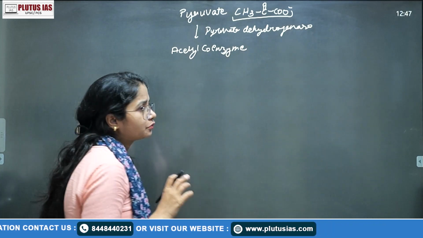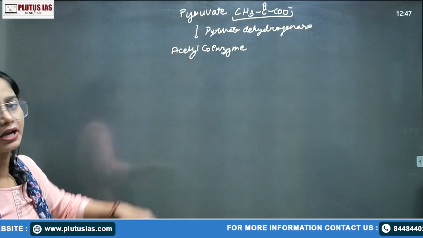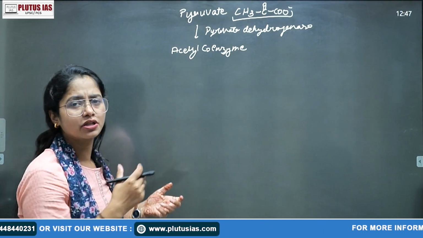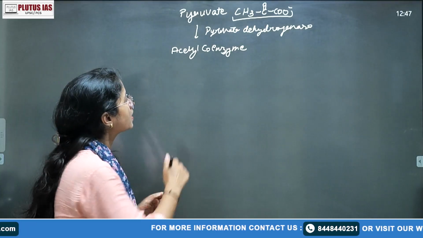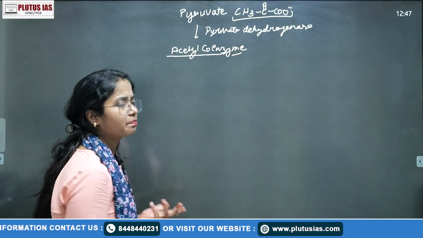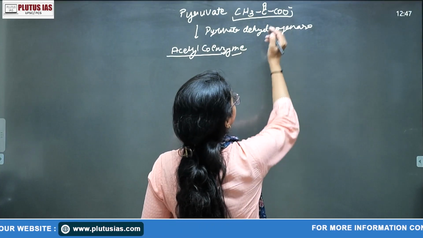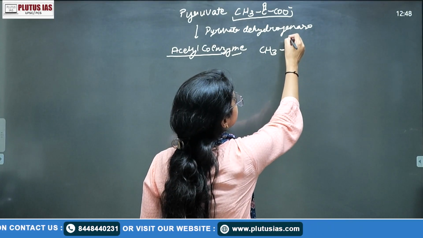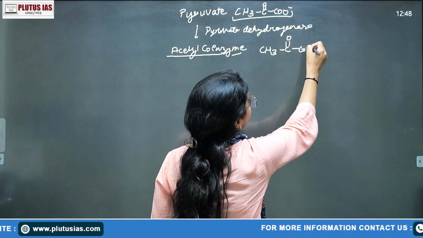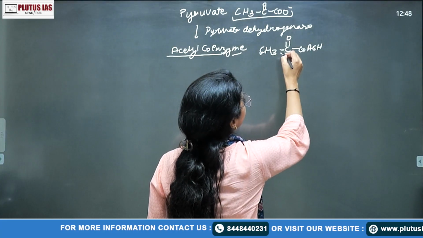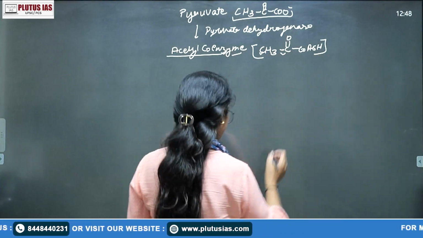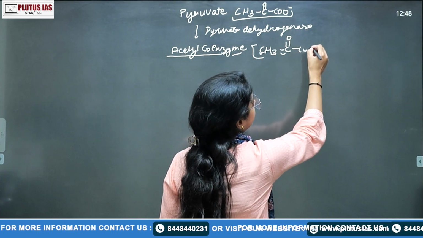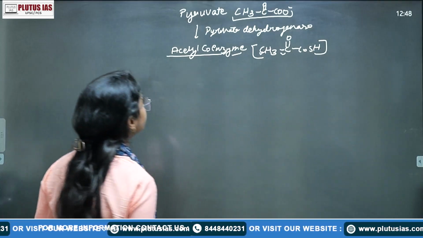You don't need to make the chemical formula or chemical structure of every compound, but if something is important you can simply draw it, right? As we have said, this is your 3 carbon compound and this is a 2 carbon compound. How is it a 2 carbon compound? Here CH3 C double O, then CoASH comes here. That means 1 carbon, 2 carbon, and acetyl coenzyme. Your Krebs cycle has not started yet; this is still the intermediate step.